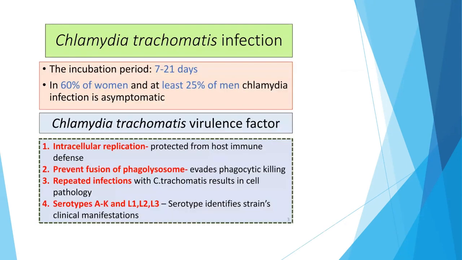So the incubation period is 7 to 21 days. In 60% of women and at least 25% of men, chlamydia infection is asymptomatic. Chlamydia trachomatis virulence factors: intracellular replication, which protects them from the host immune defense. It prevents the fusion of the phagolysosome. It causes repeated infections, and the serotypes A to K and L1, L2, L3 identify the strains and clinical manifestations.